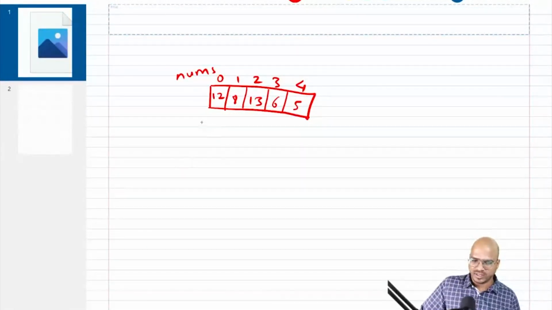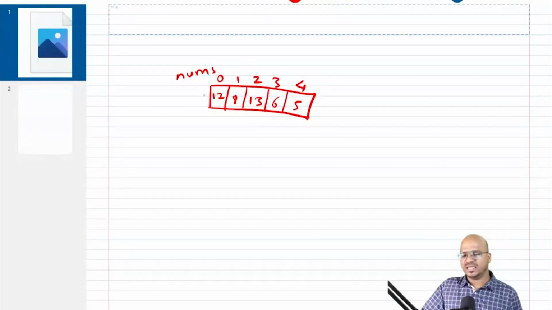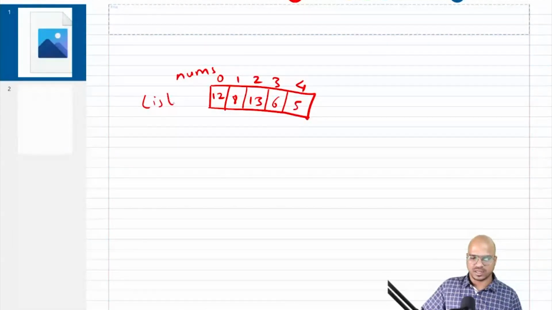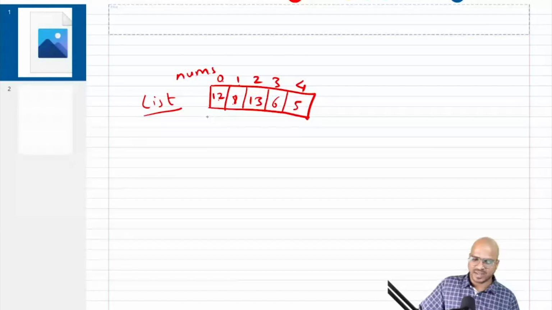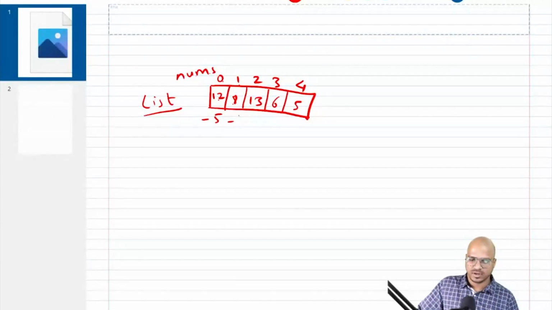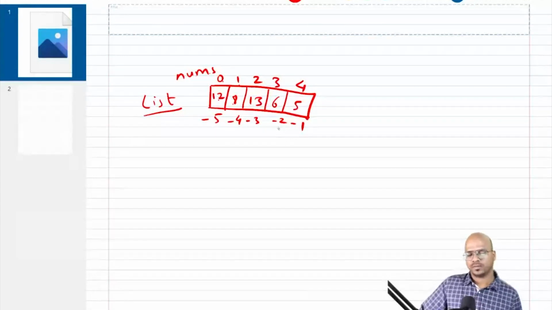What we are doing there is we are trying to print negative values. Now, how will a negative value print 12? Basically, this is a list of values, right? So when you say nums of 0, it will print 12. When you say nums of 1, it will print 8. But when you say negative values, it also has a negative index. So in that case, this is -5, this is -4, this is -3, this is -2, this is -1, right?